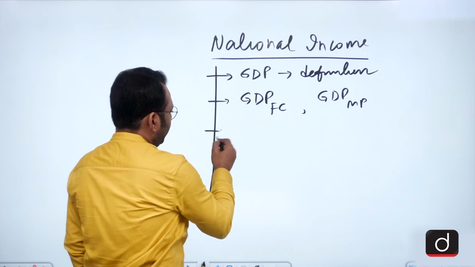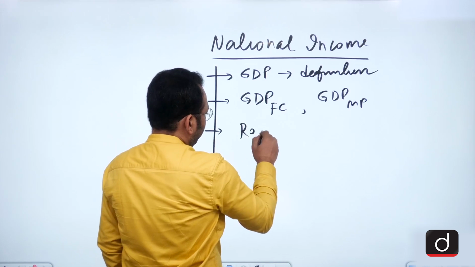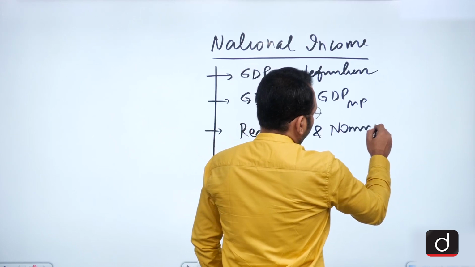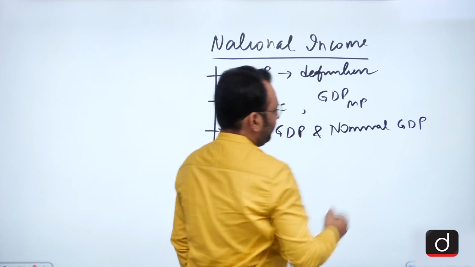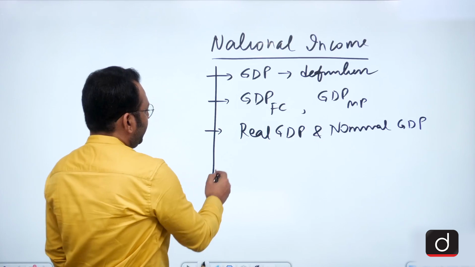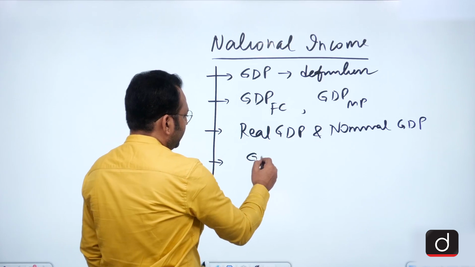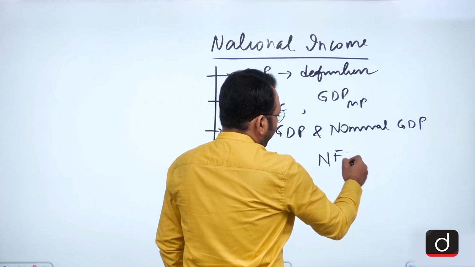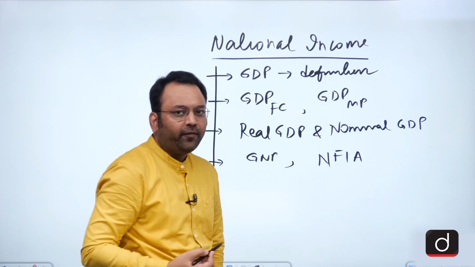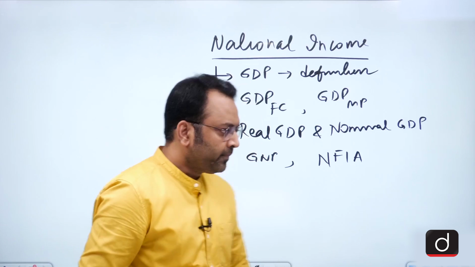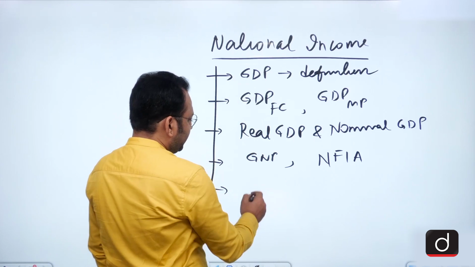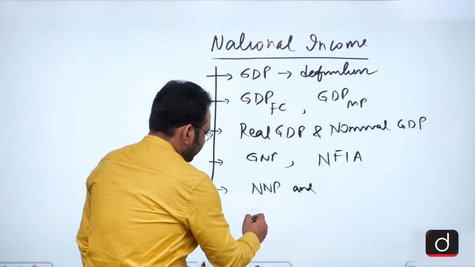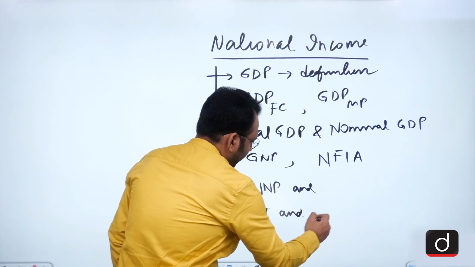We shall look at the concepts of the real GDP and nominal GDP. We shall look at the concepts of the GNP, the concept of NFIA, which is net factor income from abroad. Then we shall come to the concept of NNP, and at the end the national income and per capita income.